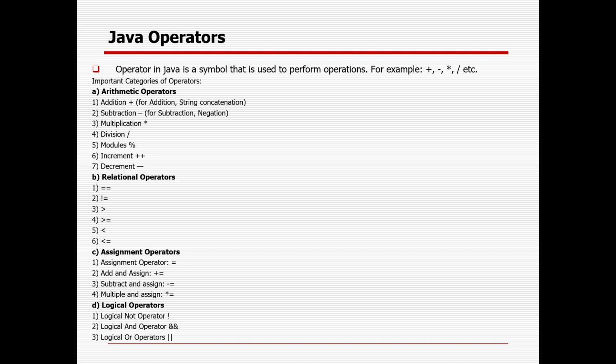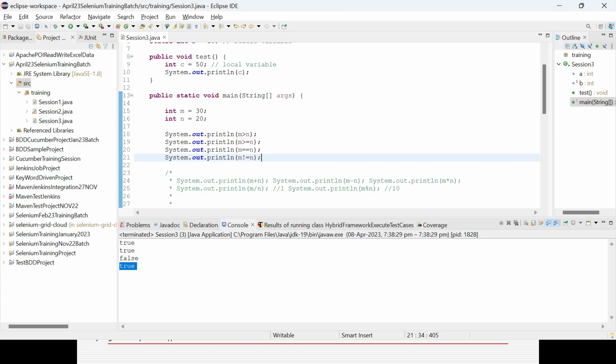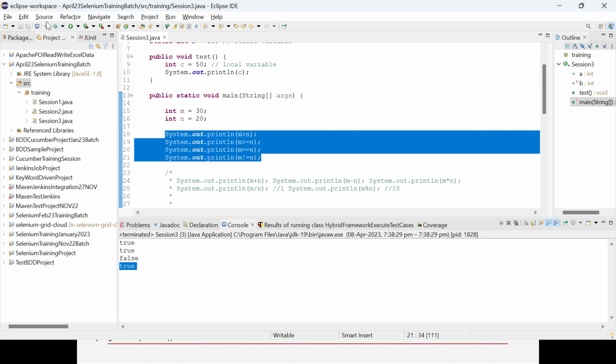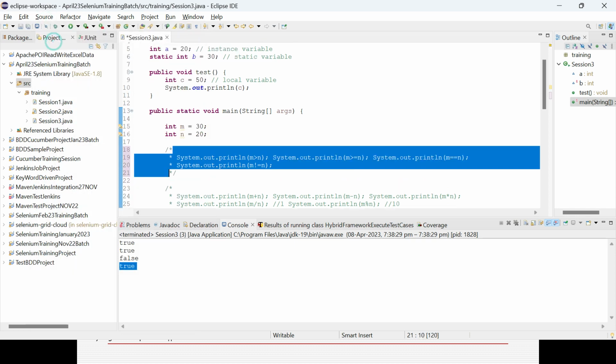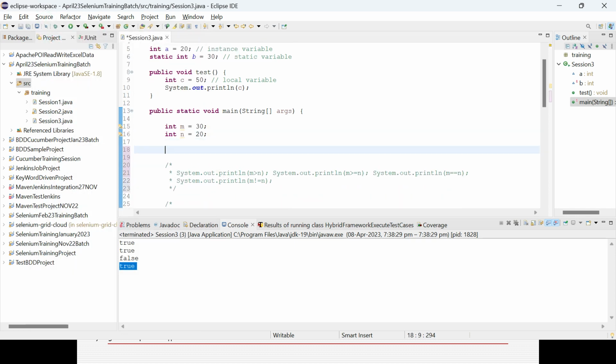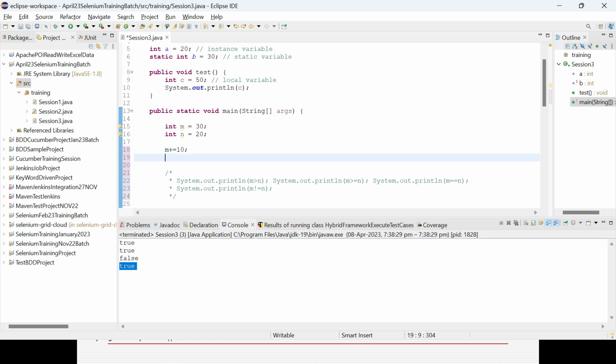So you can comment out this part first. I already defined the value called m. Suppose I want to add 10, then m plus equal to sign. So now the value will be stored as 30 plus 10, so it will give me the result as 40.